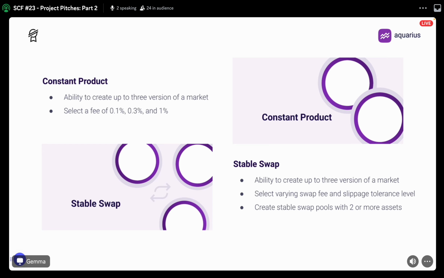With constant products, you can create pools with 0.1, 0.3 and 1% fees, and with stable swaps, they're even more flexible, with fee rates and slippage tolerances absolutely customizable, and the ability to create pools with 2 or more assets inside of them. So this is a first for Stellar at the moment, so you could have a stable swap pool with 3 and even 4 of similar assets.